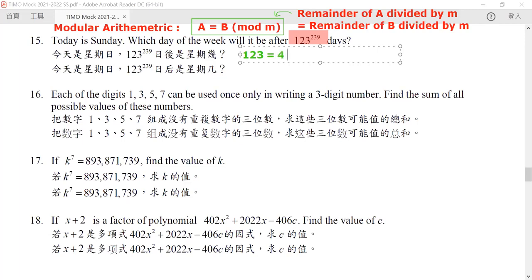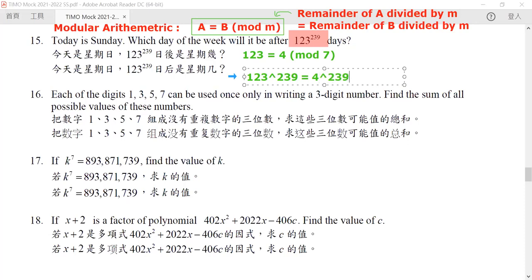So 123 divided by 7 has the same remainder as 4 divided by 7. They both equal 4. So we can replace this 123 by 4. Since that's the case, it means that 123 to the power of 239 is equivalent to 4 to the power of 239, or in other words, 2 to the power of 478.